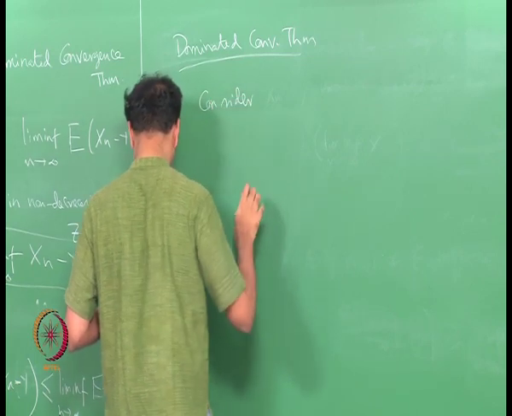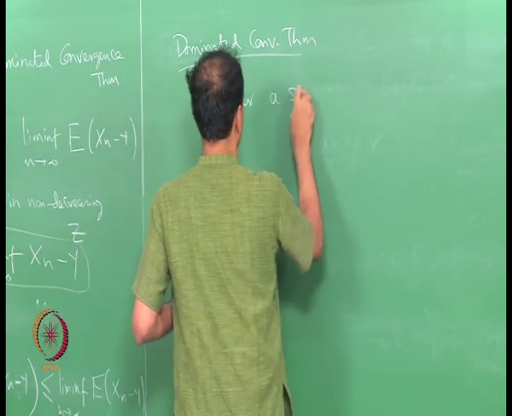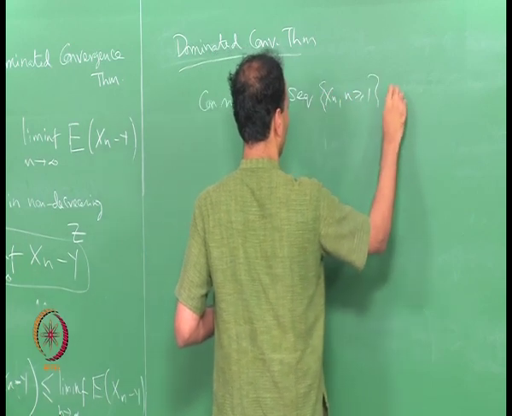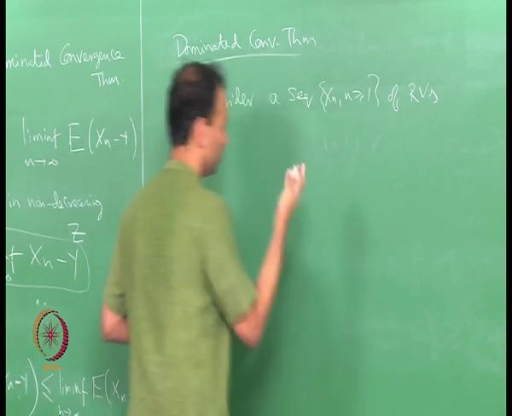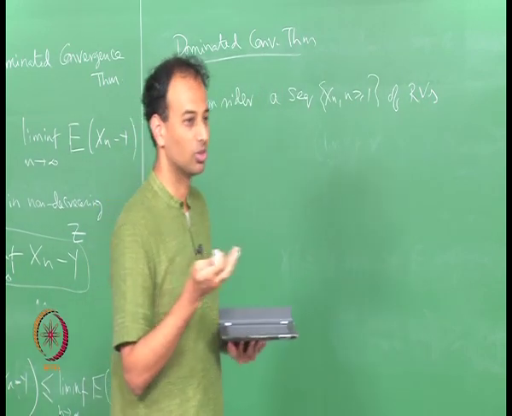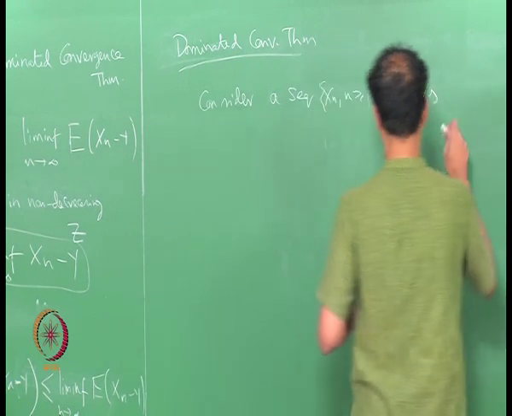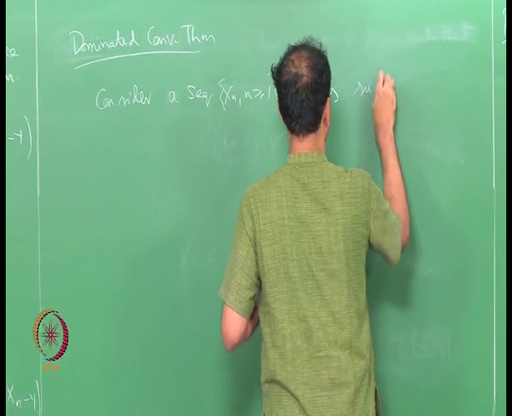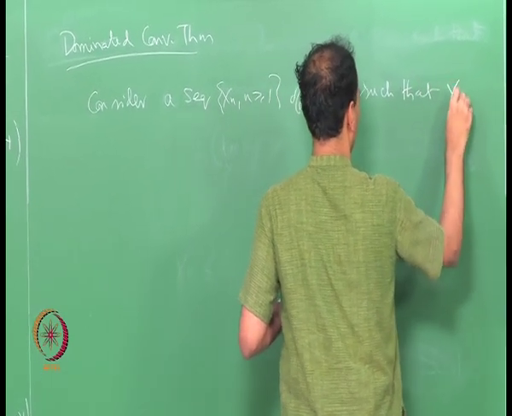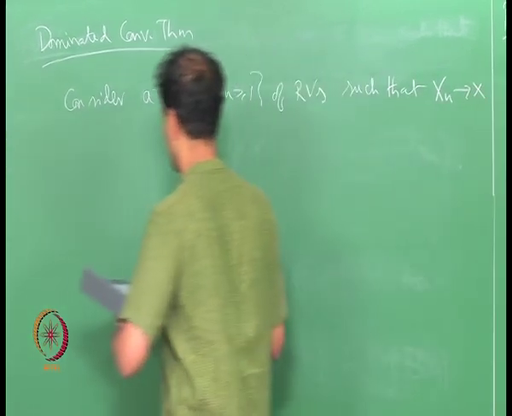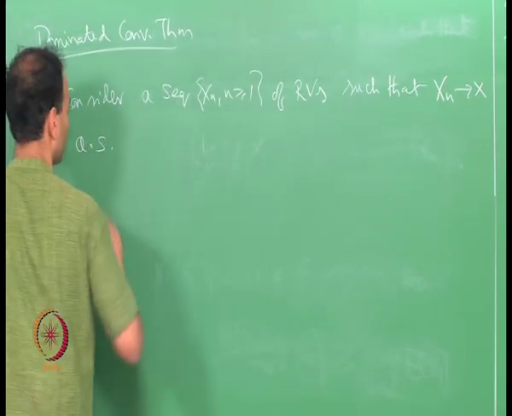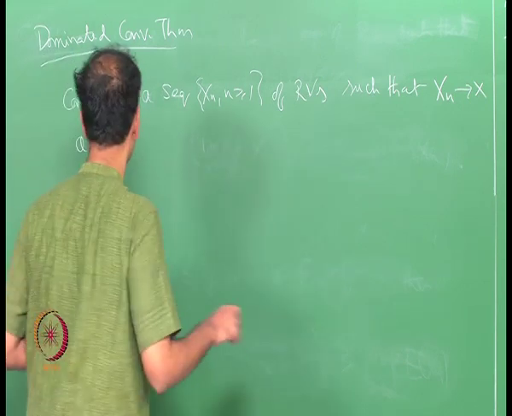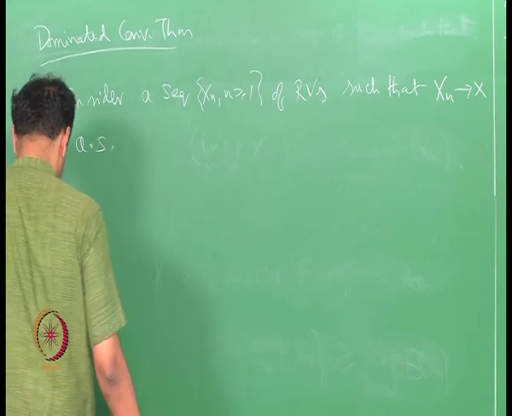Consider a sequence X n of random variables. I will state it for random variables, you can state it for functions also. Consider a sequence of random variables such that X n converges to X almost surely, which means on a set of probability 1 this happens.